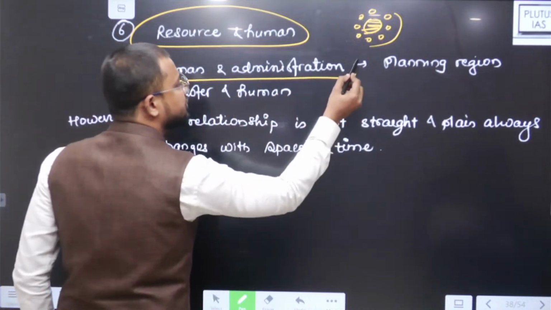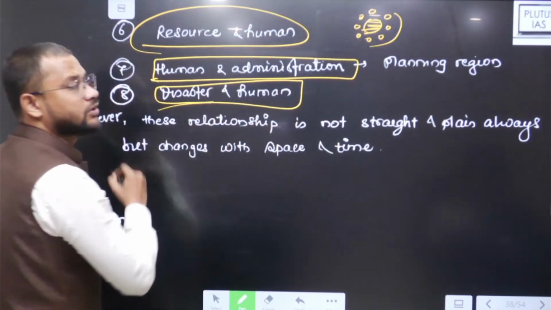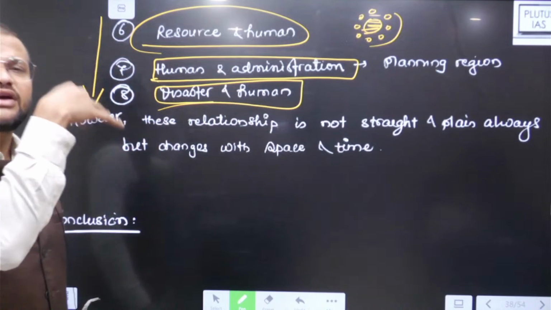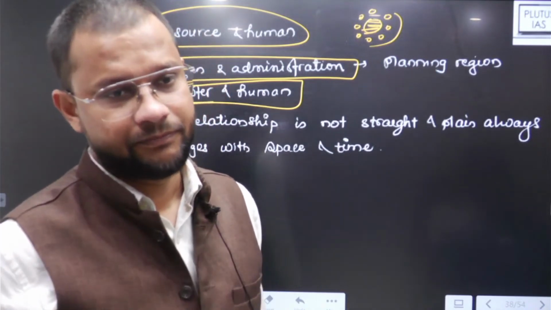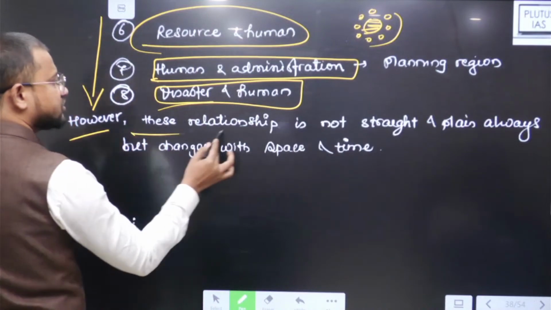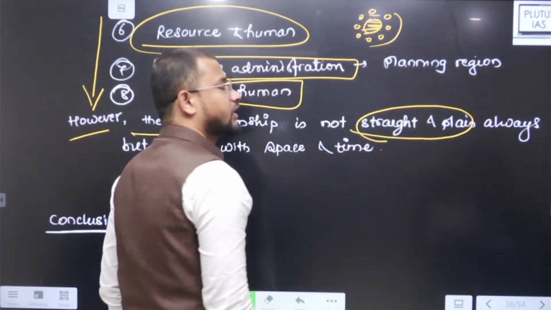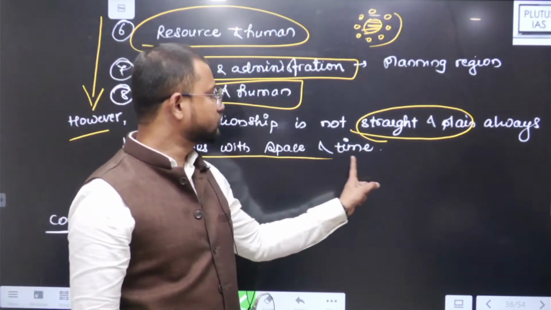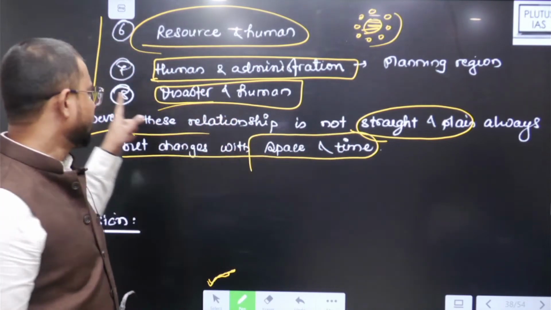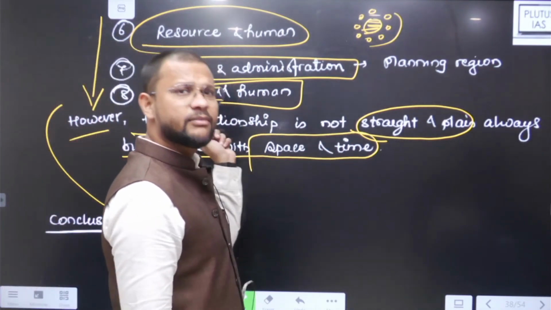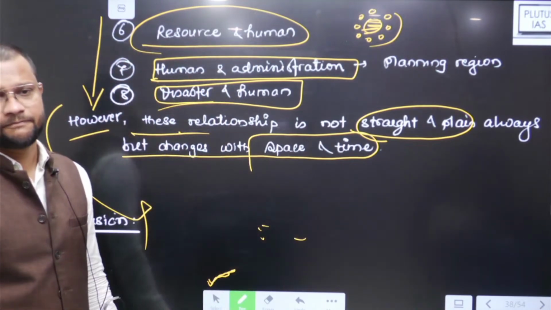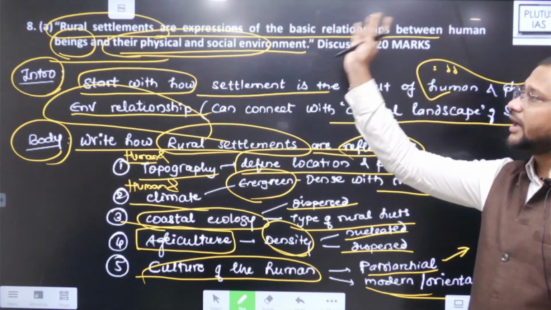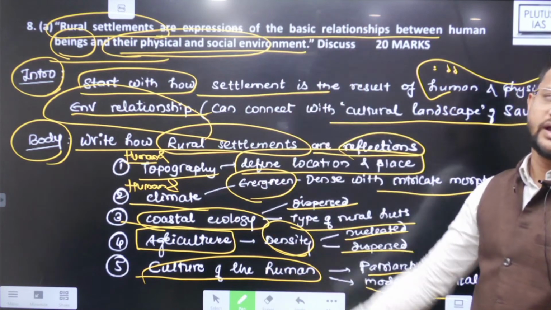Then human and administration, then disaster and human. Yes, you can connect with how human and its relation with the physical environment makes this thing possible. However, this relationship is not always straight and plain as we have explained or as we think. It rather changes with space and time. And then you can conclude on the same line, or maybe have some different way to conclude. But yes, absolutely, rural settlements are reflections of human beings and their physical and social environment.